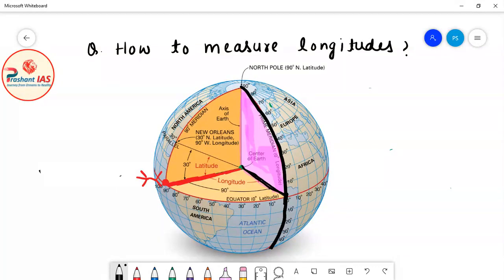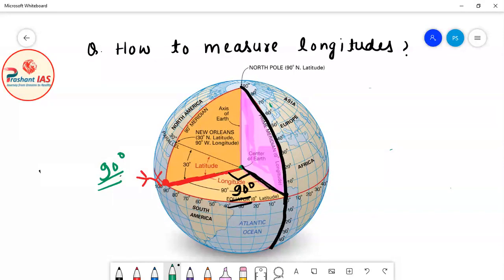So friends, if you close your eyes and try to imagine, you can easily come to the conclusion that the angle between this line and the plane of prime meridian will be 90 degrees. So what is this angle? This angle is 90 degrees. And if this angle is 90 degrees, then the longitude of this place is also 90 degrees.